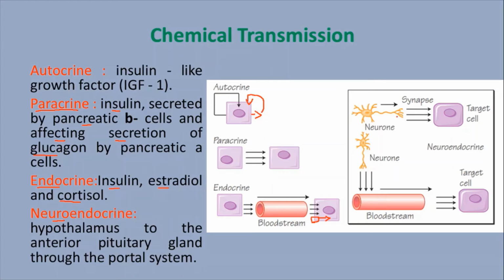Yes. These neuron cells interact. The junction is called the neuromuscular junction. This is a type of chemical transmission. It's happening in the immune system.